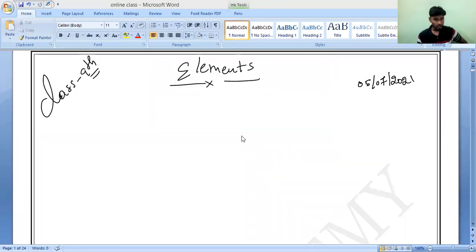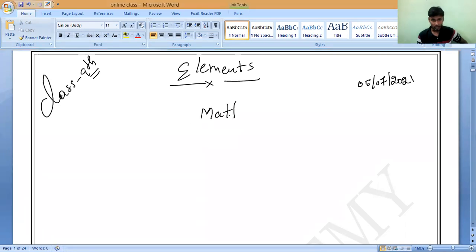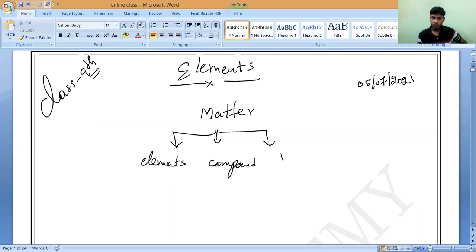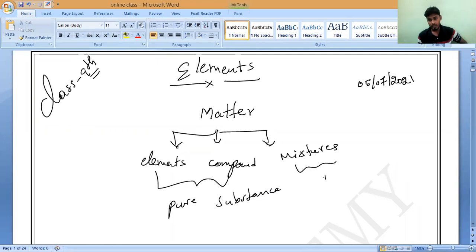So as we come to know, the complete matter in our surroundings, whatever substances are present in our surroundings, we can classify into three things. They may belong to the elements, they may belong to the compounds, or they may belong to what? Mixtures. Do you understand, all of you? Elements and compounds we used to call pure substances, and mixtures are called impure substances.